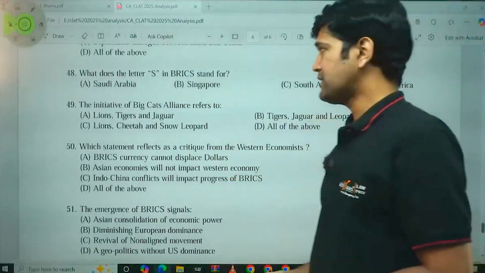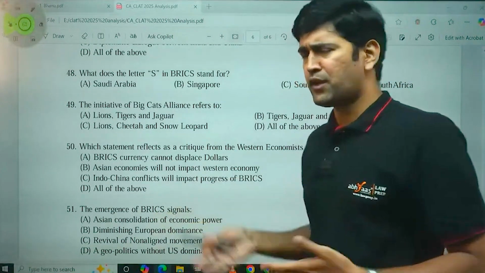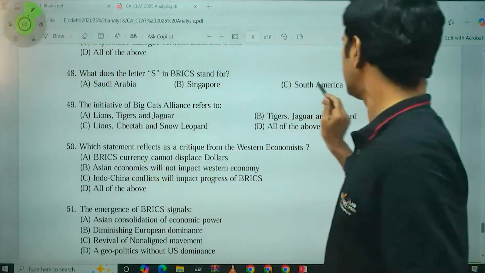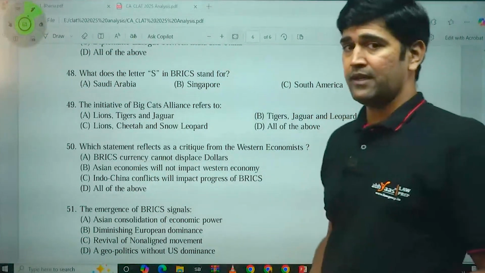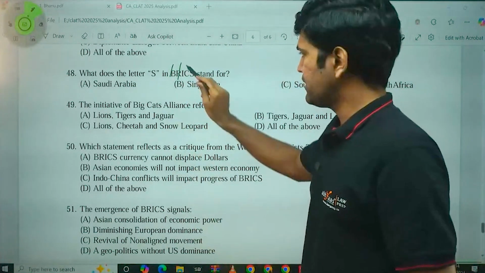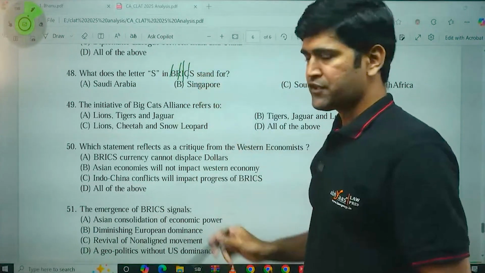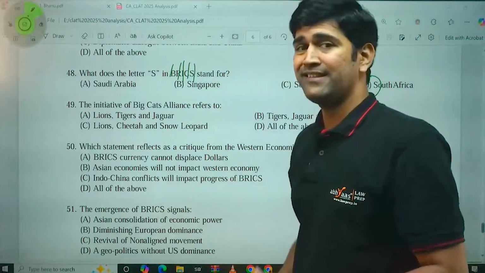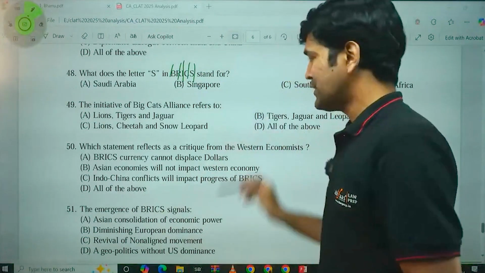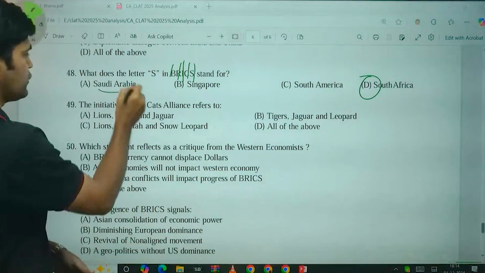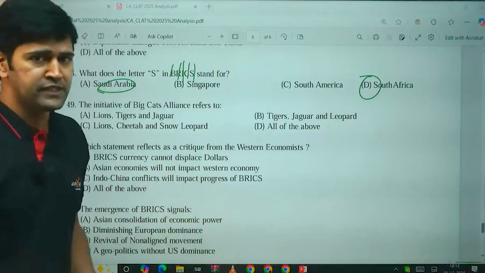What does the letter S in BRICS stand for? Does it require any discussion? No, it is S for South Africa. Option D. B for Brazil, R for Russia, as you know, I for India, C for China, S for South Africa, which became a member of BRICS in 2010. So in BRICS, S stands for South Africa. Saudi Arabia was added as a member of BRICS very recently.